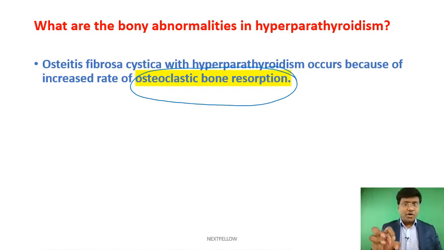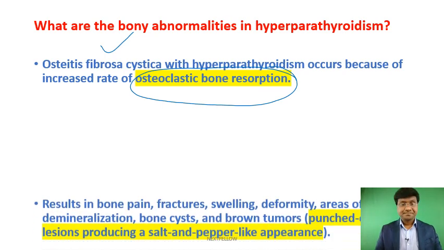And in that osteoclastic bone, let me tell you, there will be deposition of fibrous tissue by the process of healing. Right? There will be deposition of fibrous tissue by the process of healing. And that is called osteitis fibrosa cystica. That is another bony abnormality in patients with hyperparathyroidism.